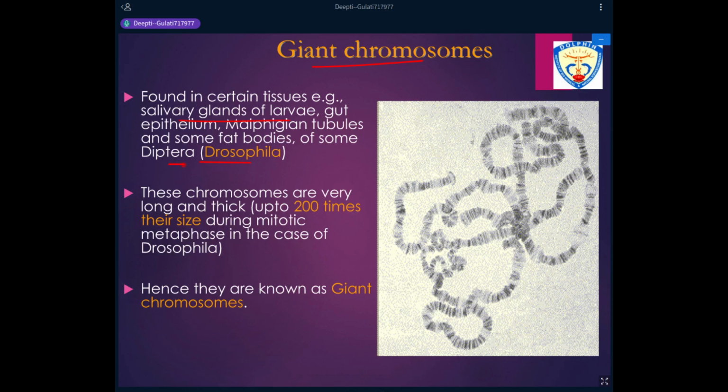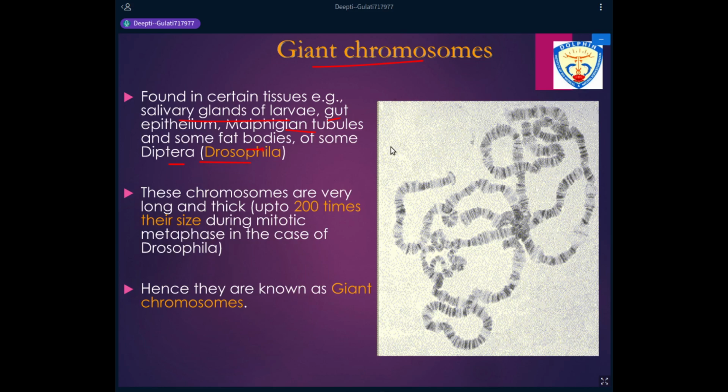These chromosomes were later also found in the gut epithelium of certain insects, in the Malpighian tubules, and in some fat bodies of some dipterans. Later, when their structure was studied in detail, it was found that these chromosomes replicate but the cell does not divide. So they have many strands, many chromatids attached to each other, because only the DNA is replicating. Later the name was changed to polytene chromosomes.